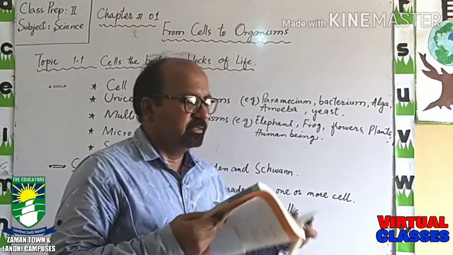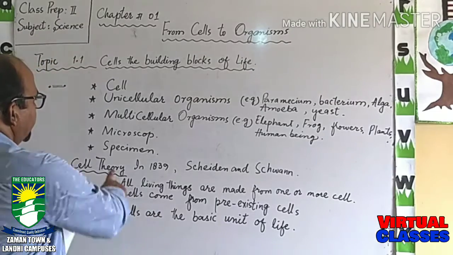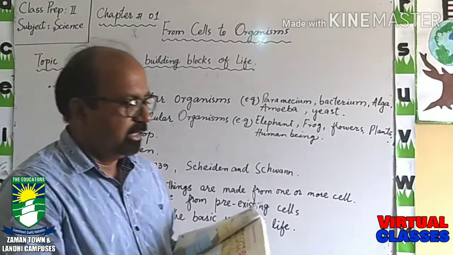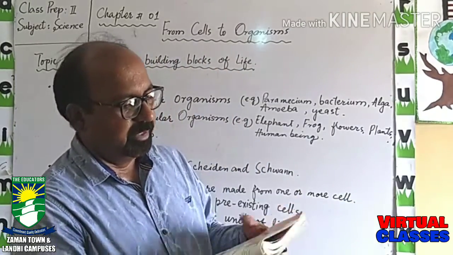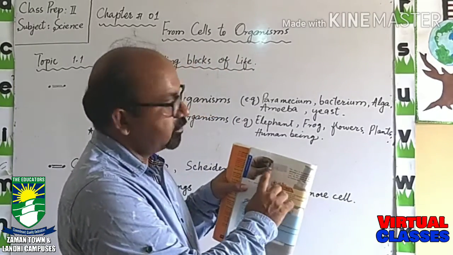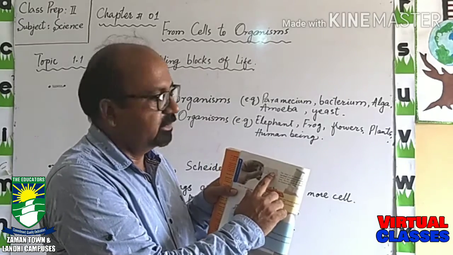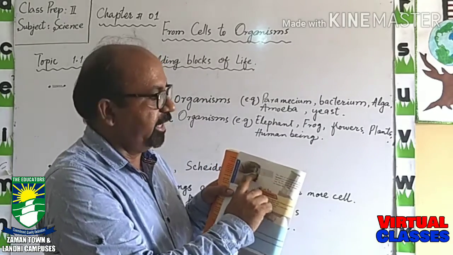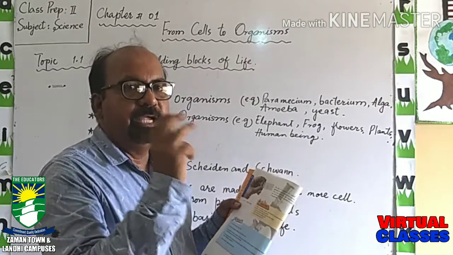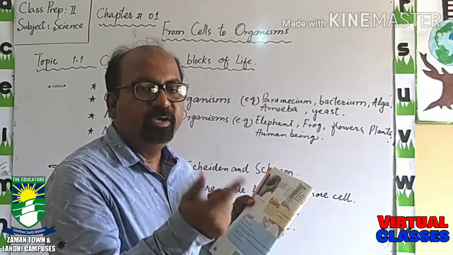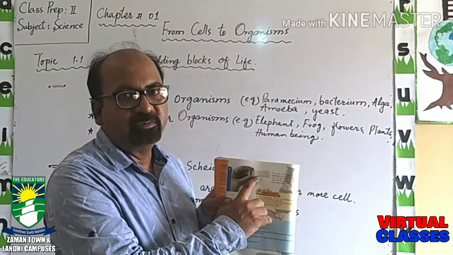Okay, next the term which we are going to explain is specimen. This is called a slide. It is made up of glass, and the thing or the object which we are going to observe is called the specimen.